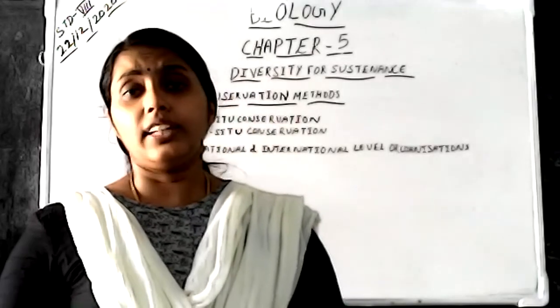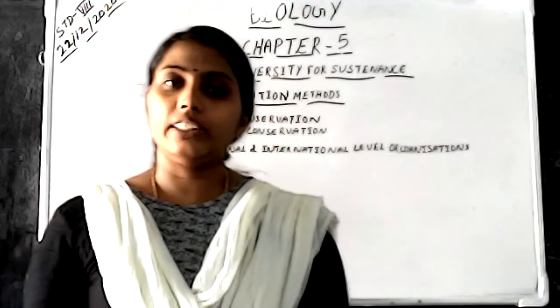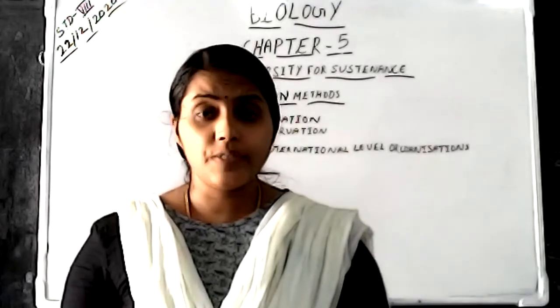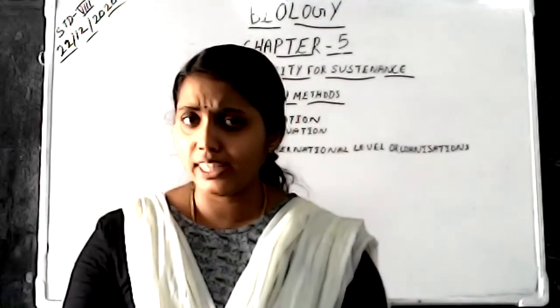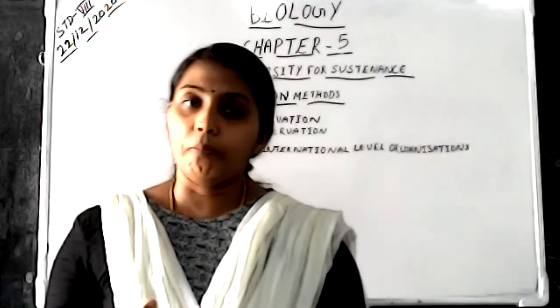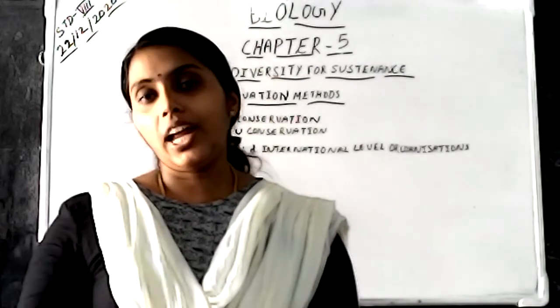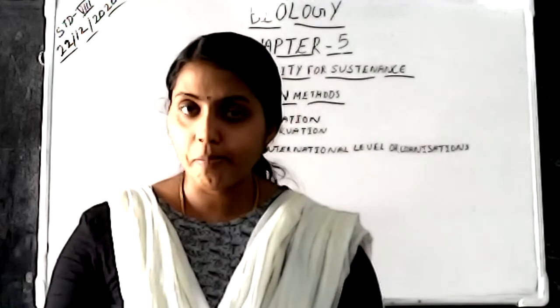Example for that is Rajiv Gandhi Center for Biotechnology at Thiruvananthapuram. Is it clear for you? That is about the ex situ conservation method. In ex situ conservation method, you have studied only 3 topics: zoological garden, botanical garden, and gene banks.